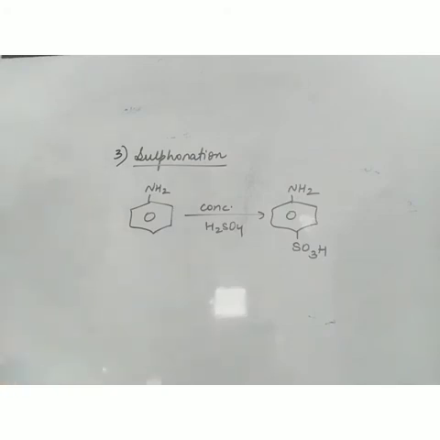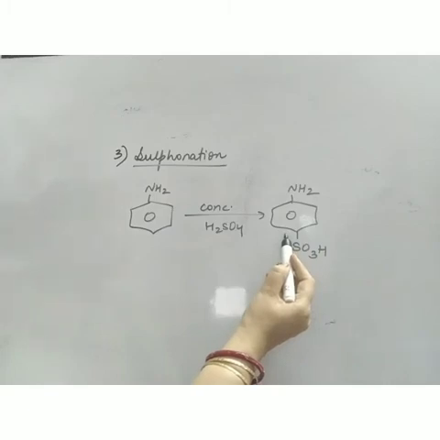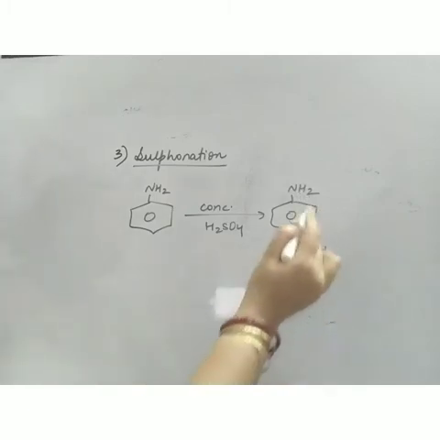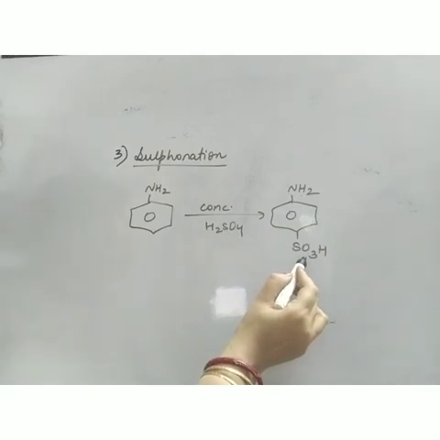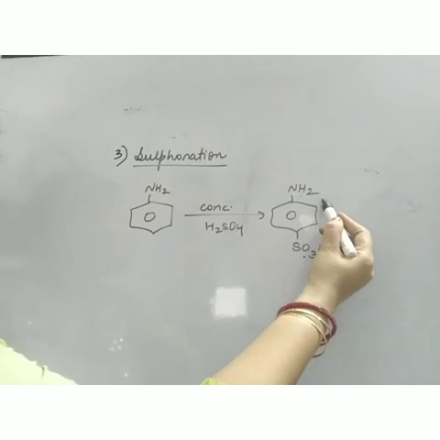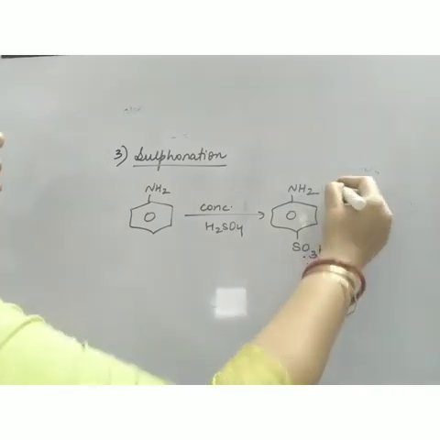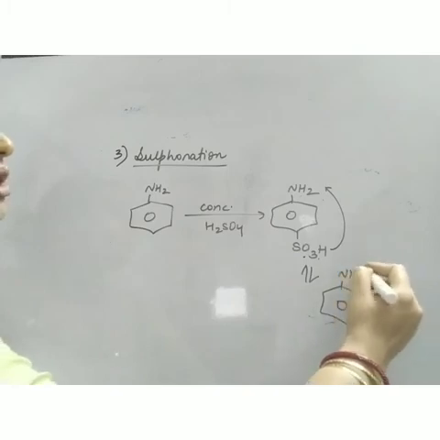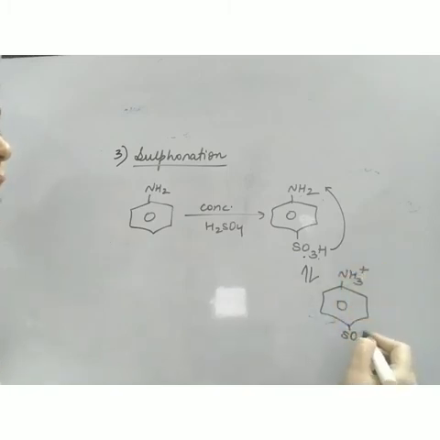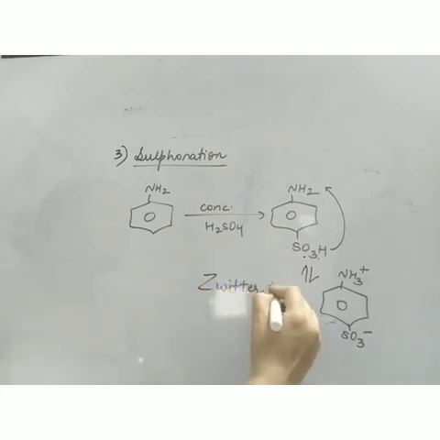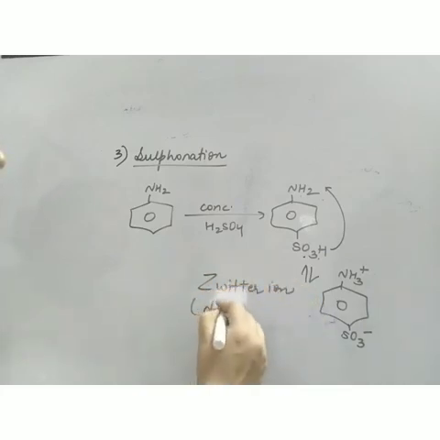Okay. Now what will happen in a compound whenever both basic and acidic groups are present. Now this molecule is having basic group as well as acidic group. Now what is the tendency of acid? Loses H plus. What is the tendency of base? Gains H plus. So this H will come here and we will get this sort of formation. Now NH3 plus and SO3 minus. This is known as Zwitter ion. It is also known as dipolar ion.